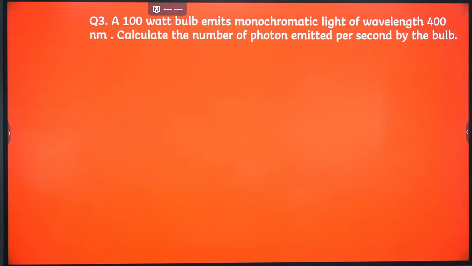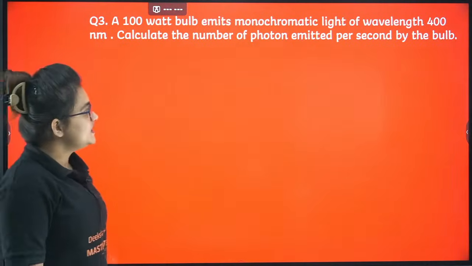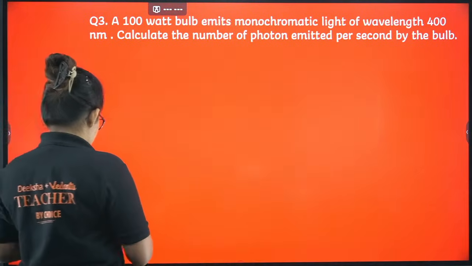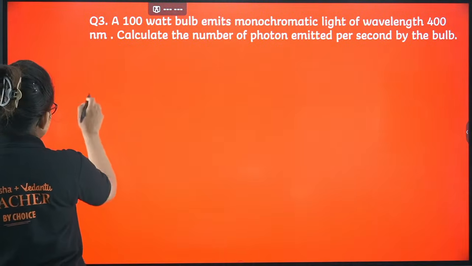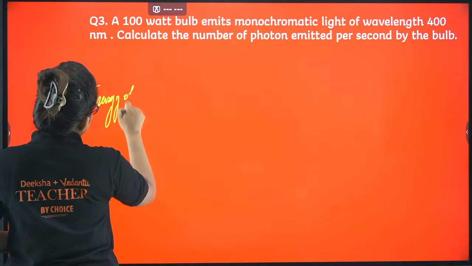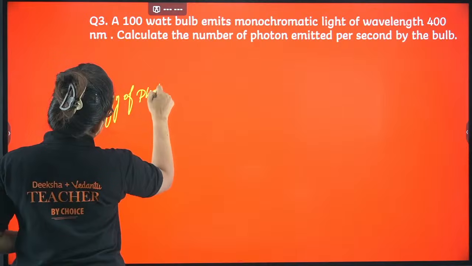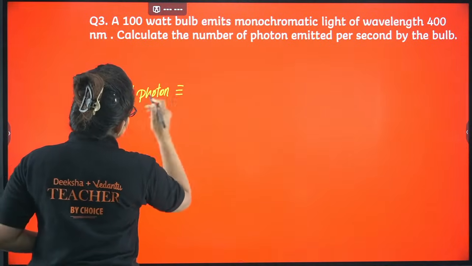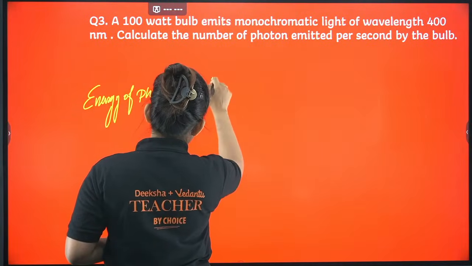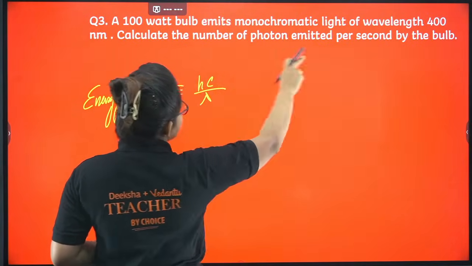So yes, let's proceed with the problem. Here a 100-watt bulb emits monochromatic light of wavelength 400 nanometer. Calculate the number of photons emitted per second by the bulb. Definitely here we are going to apply the direct formula, energy of photon, E equals hc by lambda.